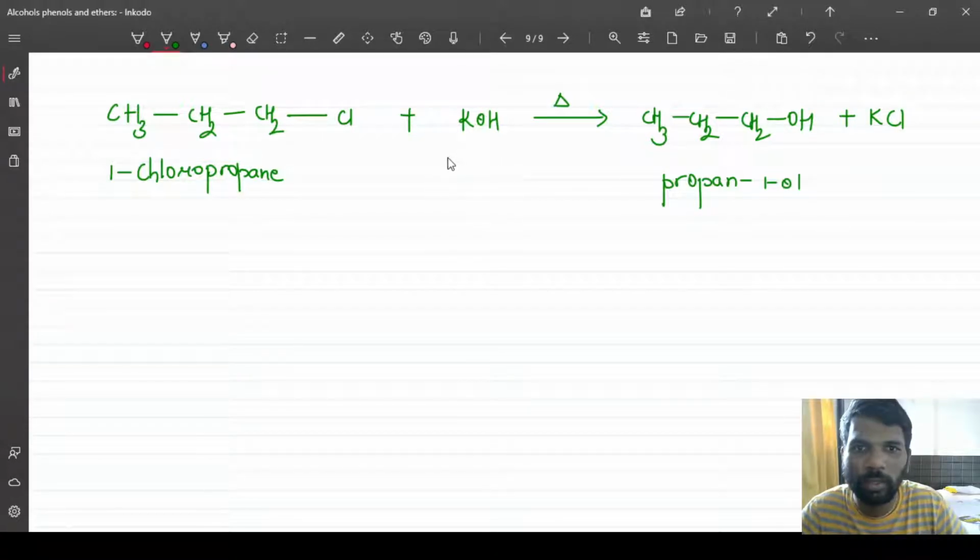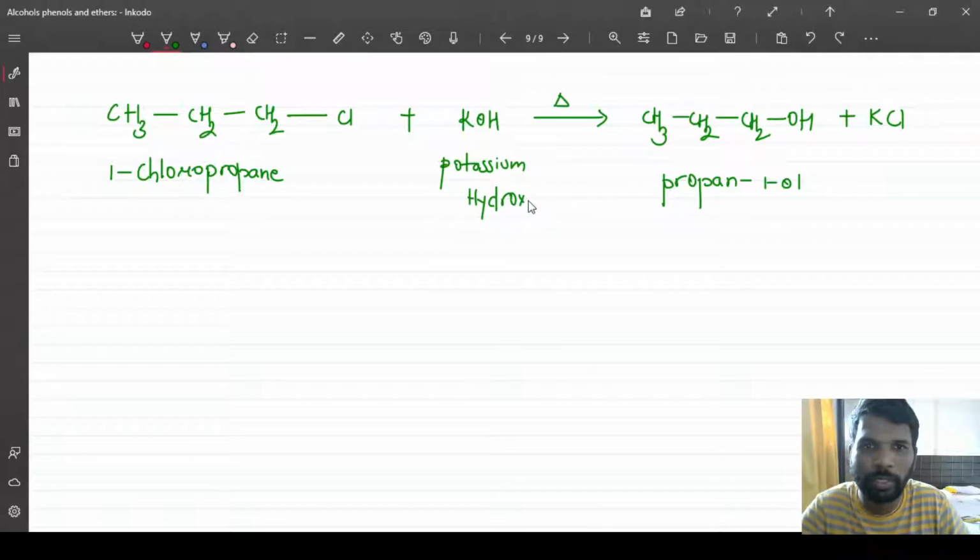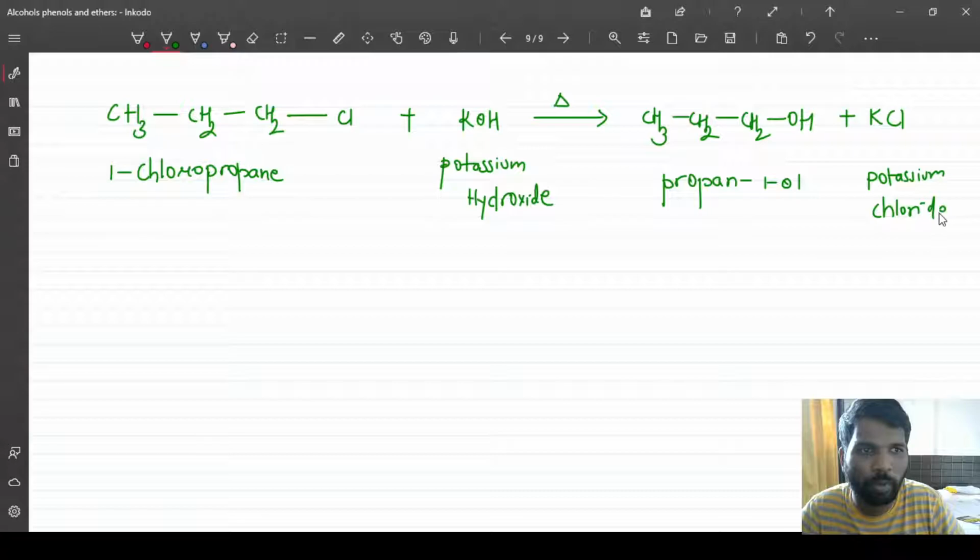This is potassium hydroxide, and this is potassium chloride.